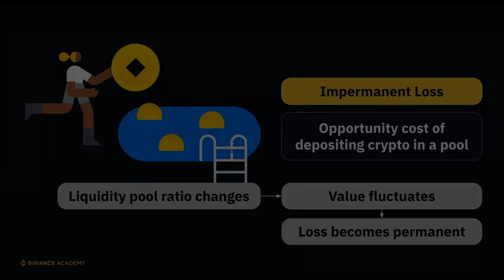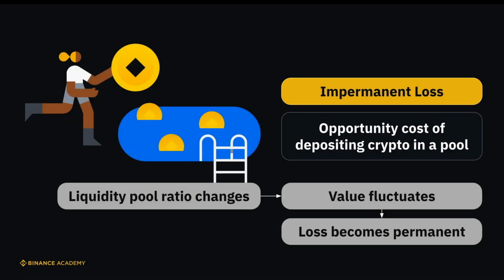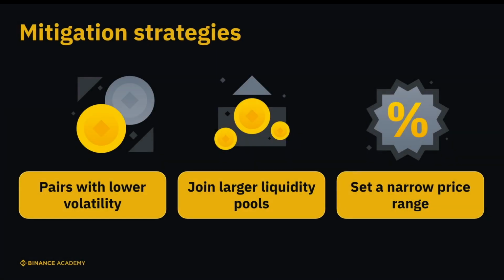Impermanent loss is related to the opportunity cost of depositing cryptos to a liquidity pool. We call it impermanent loss because the value fluctuates as the liquidity pool ratio changes, and the loss only becomes permanent when the user decides to withdraw their assets from the pool. To mitigate impermanent loss, consider these strategies. 1. Choose pairs with lower price volatility. 2. Join larger, more liquid trading pools. 3. Set a narrow price range when providing liquidity.